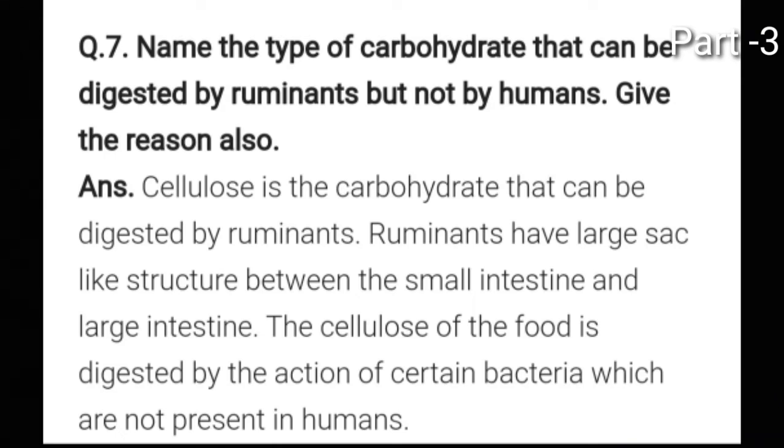Ruminants have a large sac-like structure between the small intestine and the large intestine. In this way, the cellulose of the food can be easily digested by these animals. The cellulose of the food is digested by the action of certain bacteria which are present in grass eating animals, but they are absent in the case of humans. So this cellulose is not digested by humans. This is digested by cows and buffaloes easily.